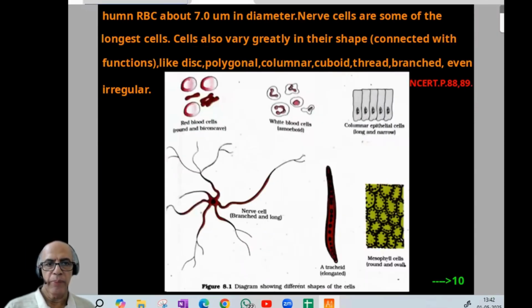Again, we came to human RBC, 7 μm diameter. Nerve cells will be the longest and some branching will be there. Cells also vary greatly in their shape due to function and the area where they are located. Match the following. Then a typical example, mesophyll cells connected with photosynthesis, so they are round and oval. Tracheids, conducting cells, are elongated this way.